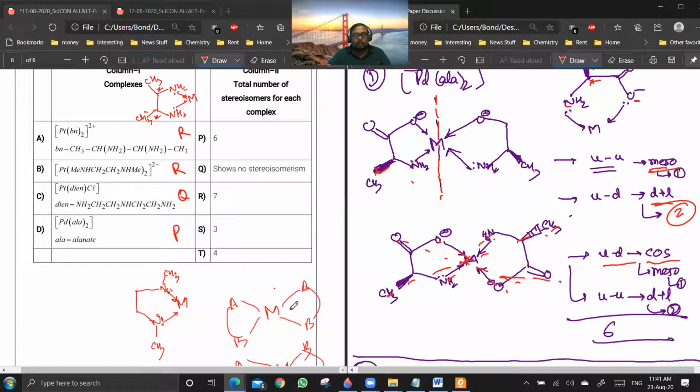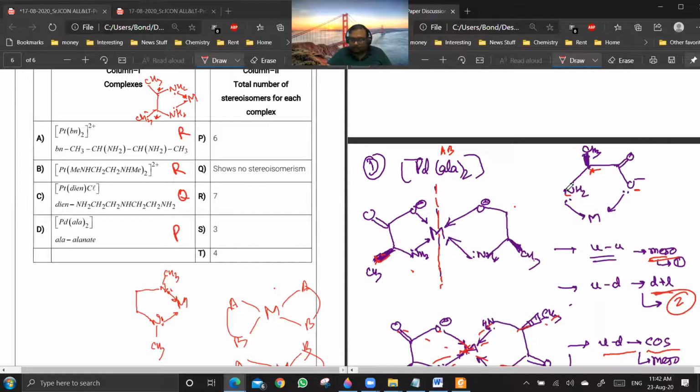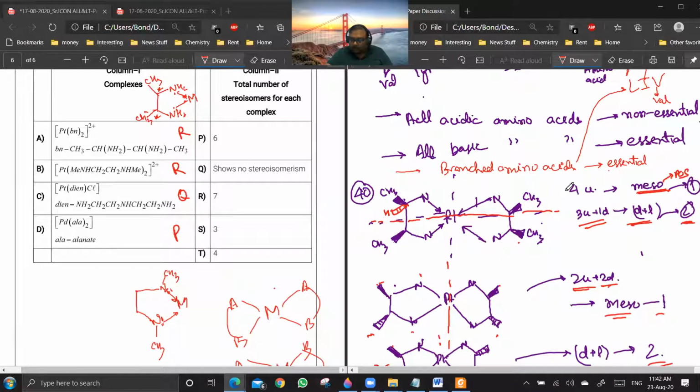Sir, then in even case of A, we'll get center of symmetry, no? Like in A. How? You see, this is up, there is no corresponding group down here. Are you getting my point? No, sir, in A, that P, T, B, and hold twice. This one.